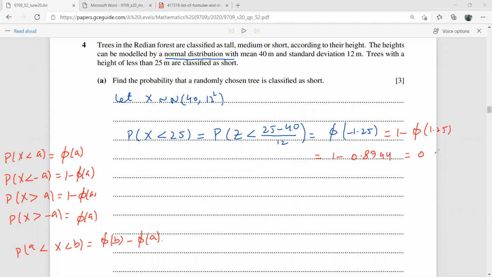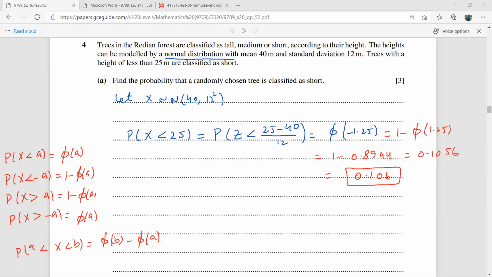So what is this? 0.1056. Okay. Remember, you have to give your answer correct to three significant figures. So this has to be 0.106 eventually. That is the probability for a tree to be a short tree.